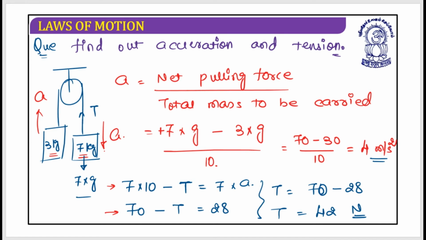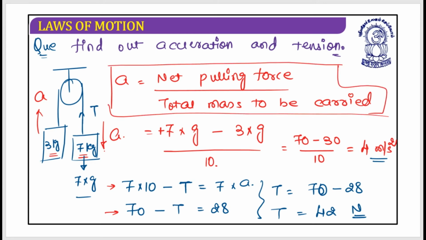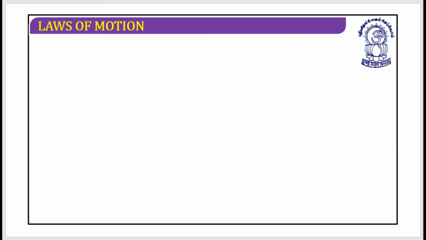Yes, so go with this. If you understand this well, you do not need to remember anything. Just go with this relation: acceleration is equal to net pulling force divided by total mass to be carried. I hope this is clear. Is it clear? Let's look at one more question.